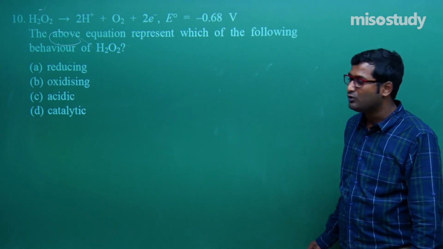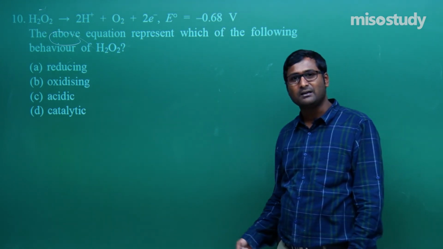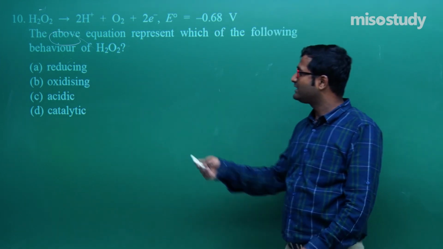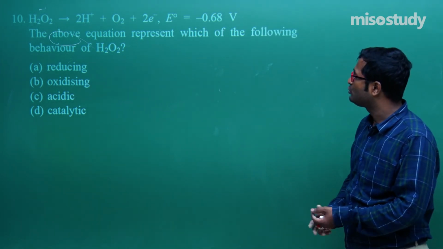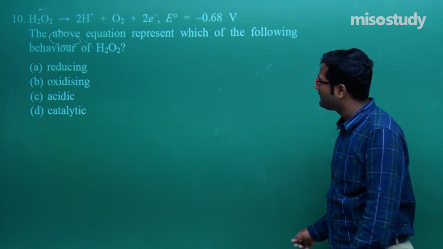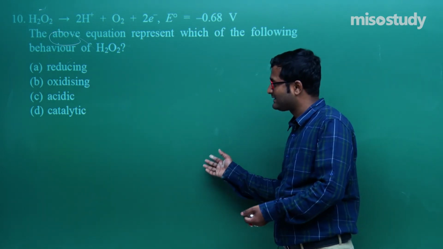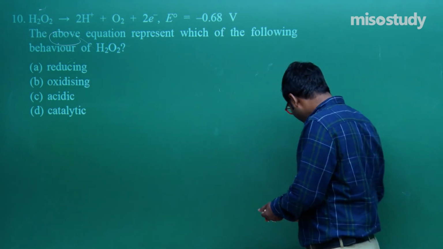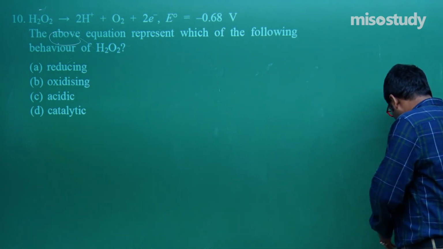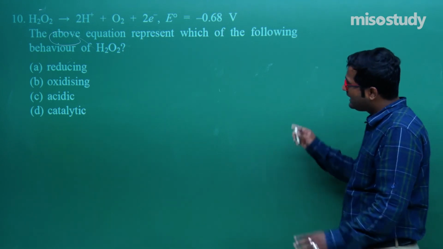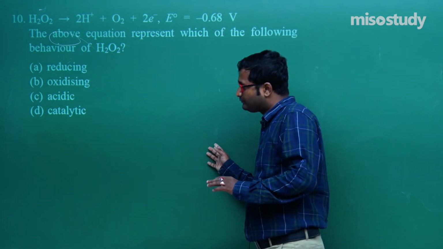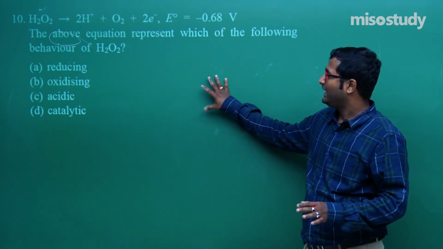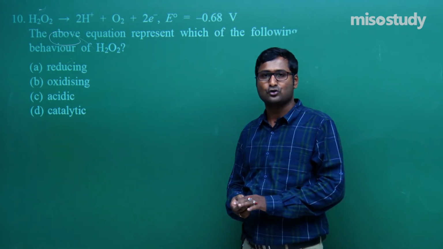Now as I told you, if there is an increment, that is the reducing behavior, -1 to 0. So in this case we can say H2O2 behaves as a reducing agent, that is the reducing behavior. Clear? So I have discussed the entire question set. I have discussed the NEET pattern type questions. So if you have any doubt related to any question, you can easily approach me.